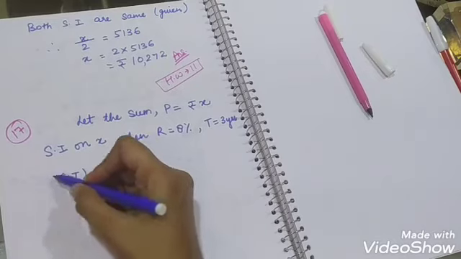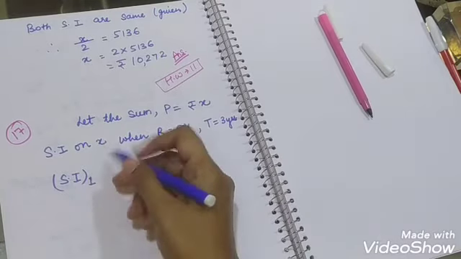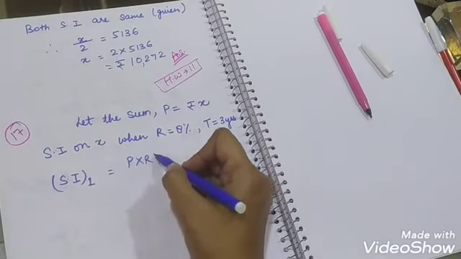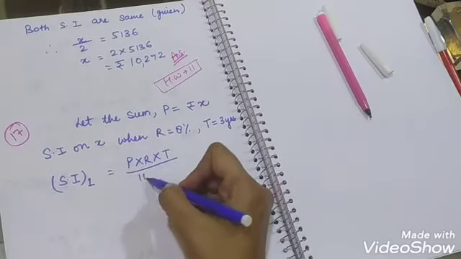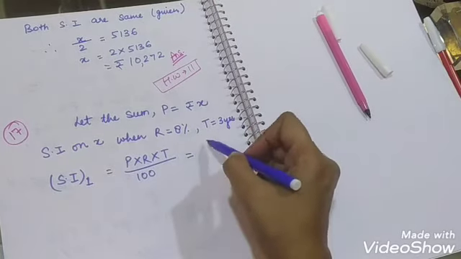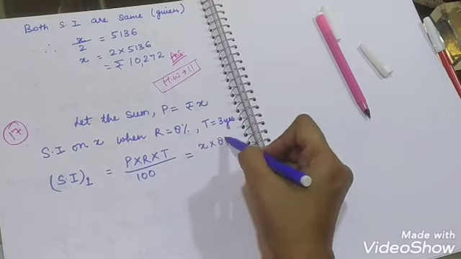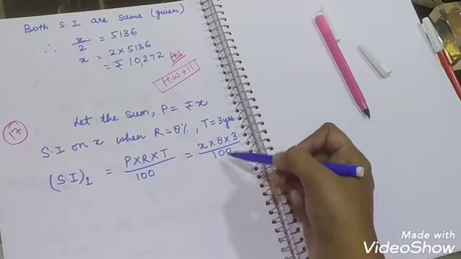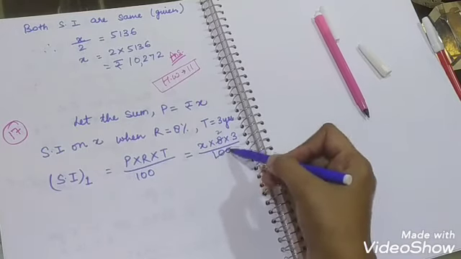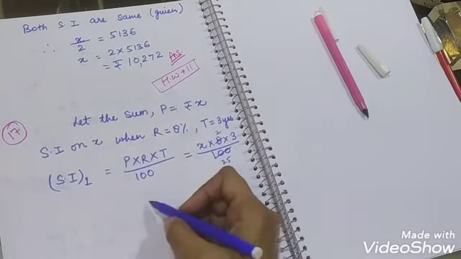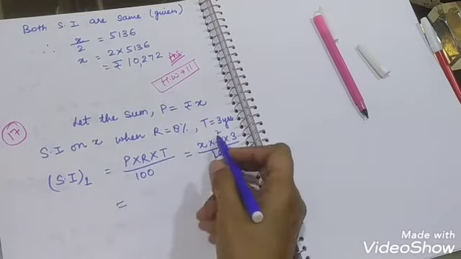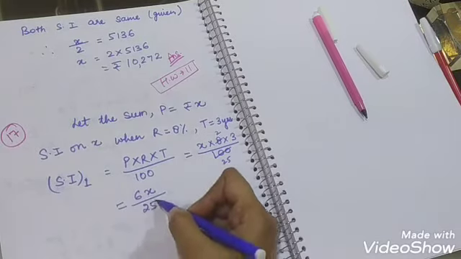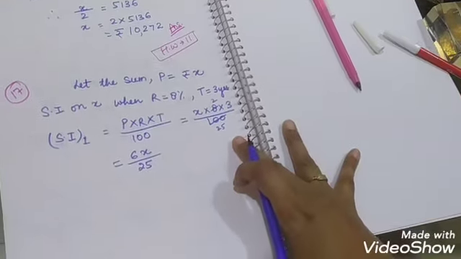The simple interest, if we write it as SI1, meaning first case, will be P into R into T upon 100. We'll put all the values: X into 8 into 3 upon 100. It goes with 4. 4 2s are 8 and 4 25s are 100. So it becomes 3 into 2, 6X/25. That is the simple interest for the first case.